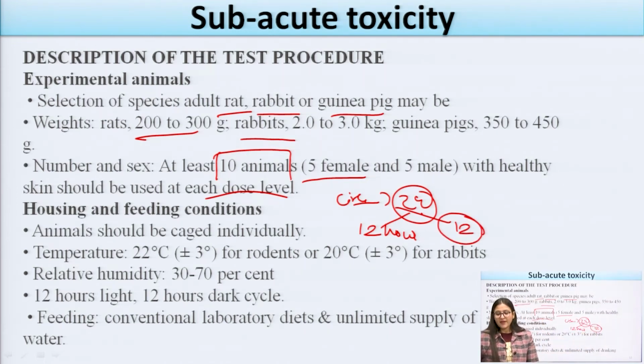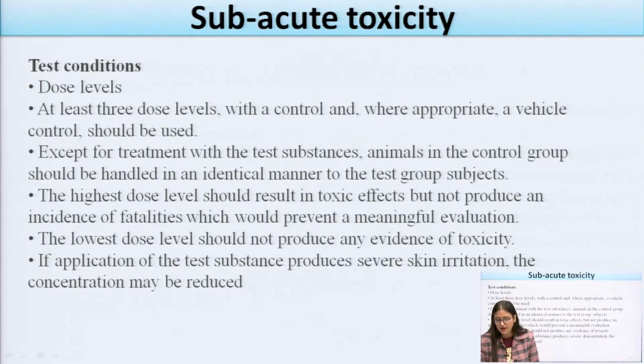Now the feeding given to the animals is the conventional laboratory diet, and an unlimited supply of drinking water is given to the animals. The test condition is the dose level. At least 3 dose levels can be given to the animal. The first one is the control, where an appropriate vehicle can be given.